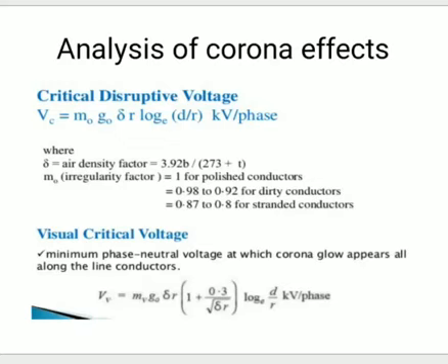The equation is Vv is equal to m v G naught delta r into open bracket 1 plus 0.3 divided by square root of delta r close bracket, log e d divided by r, kilovolt per phase. You can observe what is meant by d: that is the spacing between the conductors, the distance between the conductors is d, and the radius of the conductor is r.